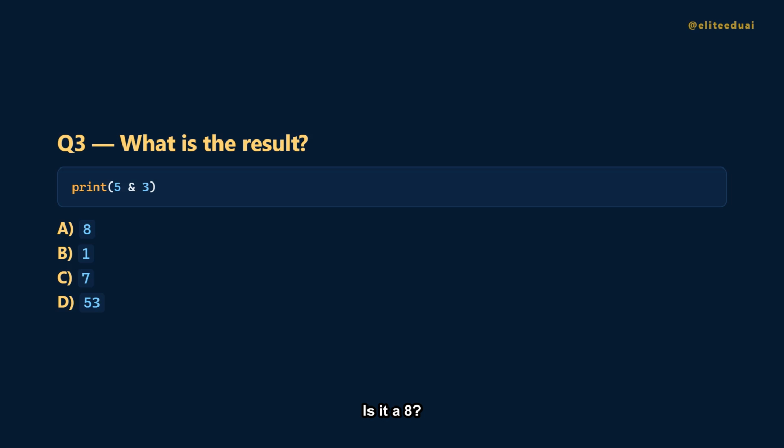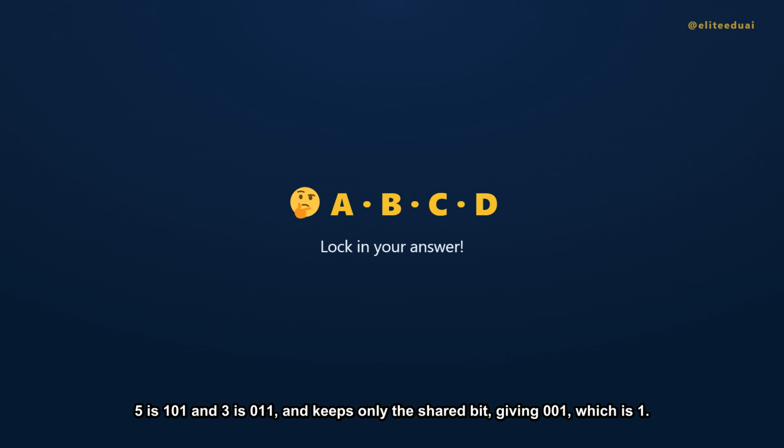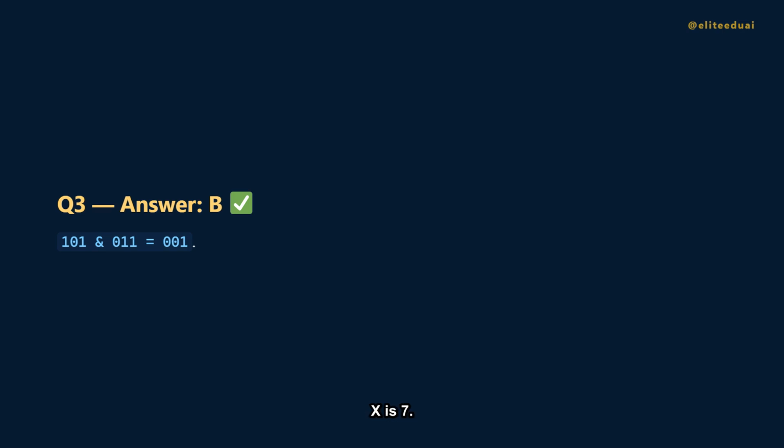Question 3. What does 5 bitwise and 3 give? Think in binary. Is it A, 8? B, 1? C, 7? Or D, 53? The answer is B, 1. 5 is 101 and 3 is 011, and keeps only the shared bit, giving 001, which is 1.